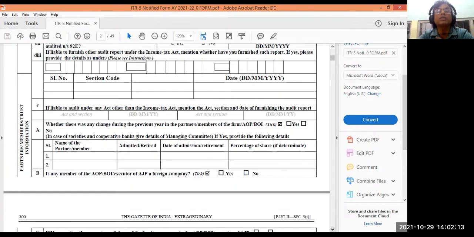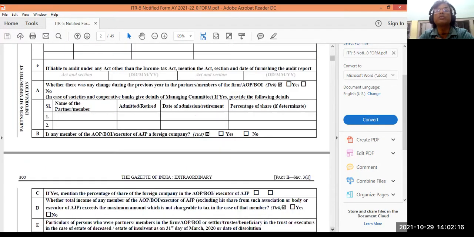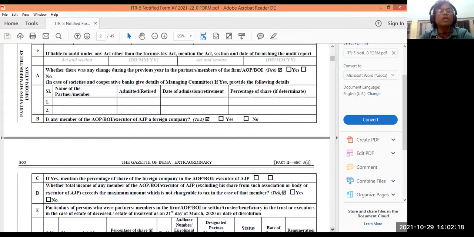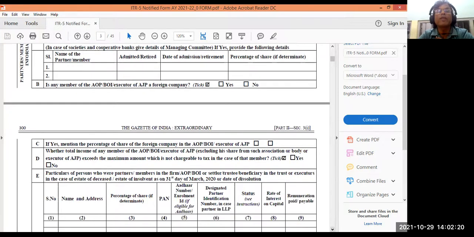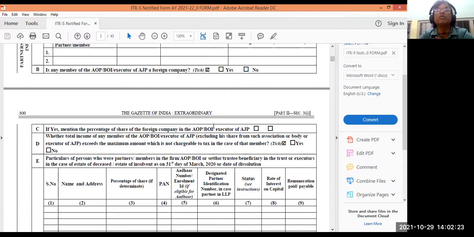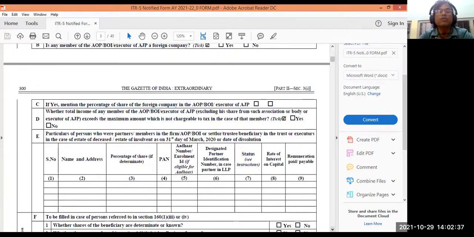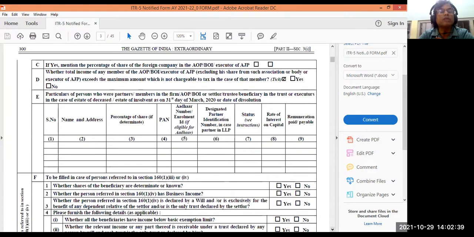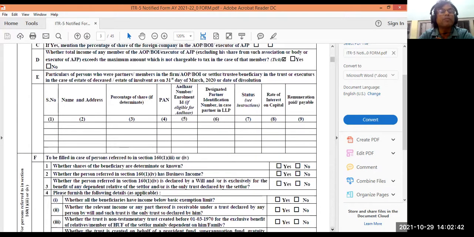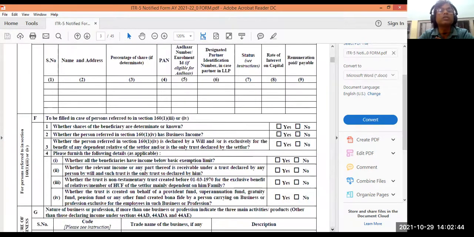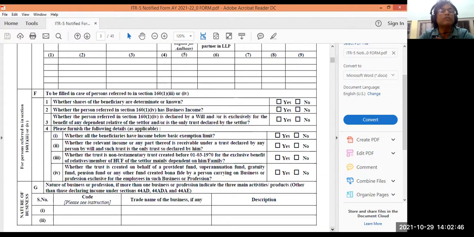When the partner is admitted, when the partner retired, date of admission, date of retirement, all these things you shall fill up on behalf of the partnership firm. Then if it is an association of persons or body of individuals, I told you that they can also fill up ITR 5. So you have to tick accordingly and give the details of the association of persons, address, and all these things. So let me go ahead. This form is a long one, and I am still in Part A only. So all these things you can understand yourself, but I am just giving a glimpse of it.